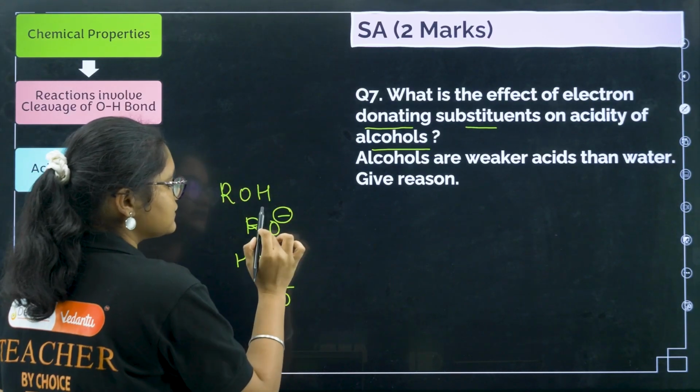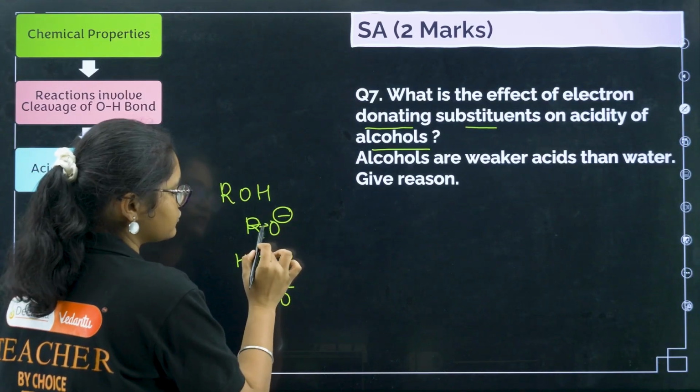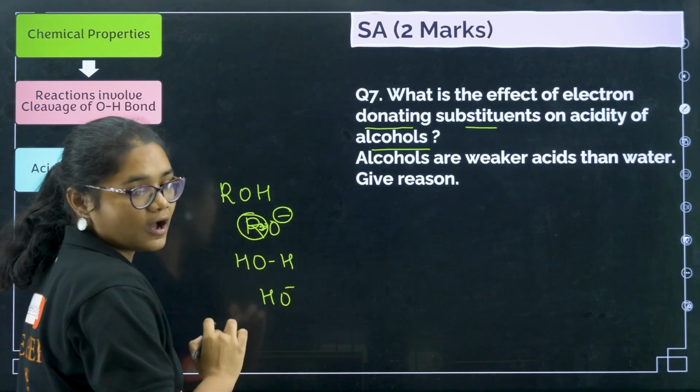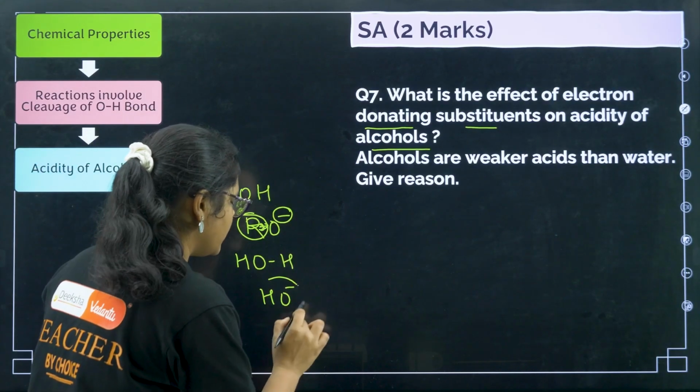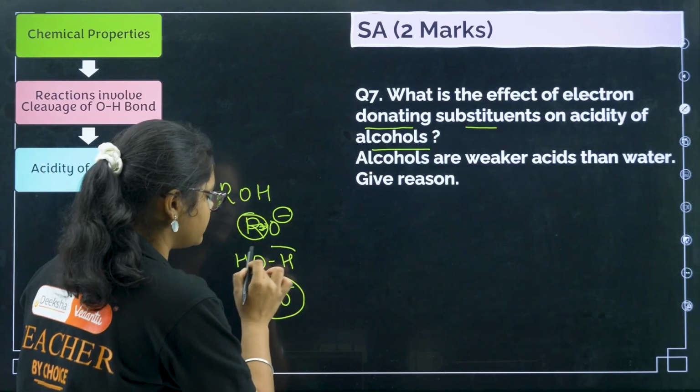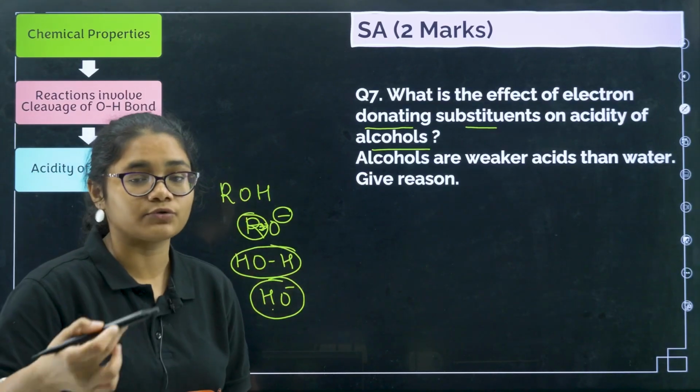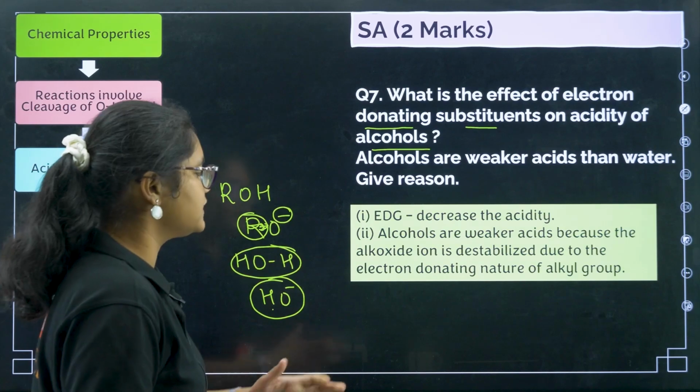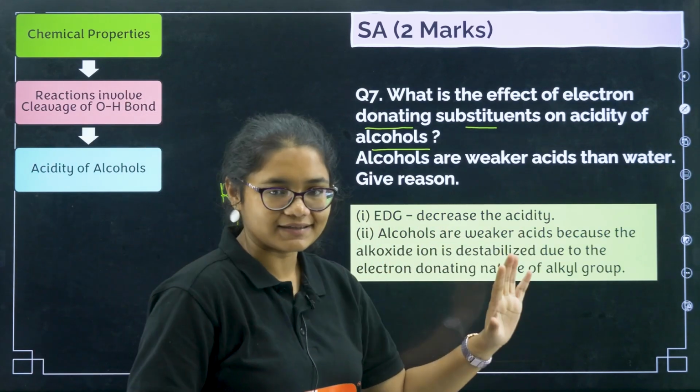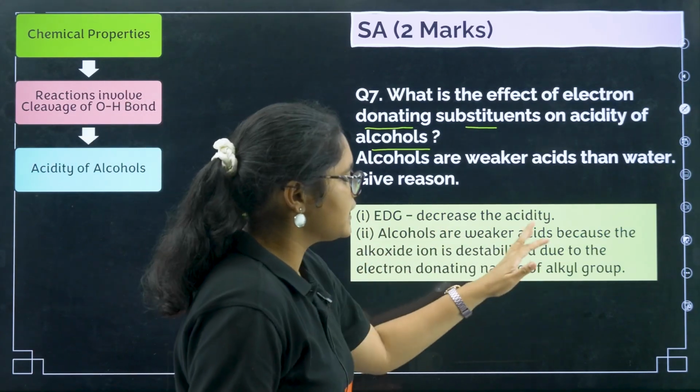Now what happens? This negative charge is destabilized due to the electron donating group of this R, right? But here there is no electron donating group, this is more stable. If this is more stable, then water will be a stronger acid. So that is what you can see, electron donating group will decrease the acidity, and alcohols are weaker acids because